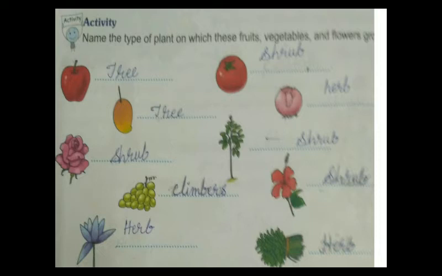Beetroot. The type of plant is herb. Rose. The type of plant is shrub. Mehendi. The type of plant is shrub. Grapes. The type of plant is climbers. Hibiscus. The type of plant is shrub. Water lily. The type of plant is herb. Methi. The type of plant is herb.